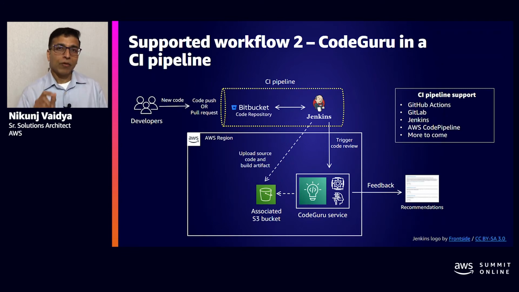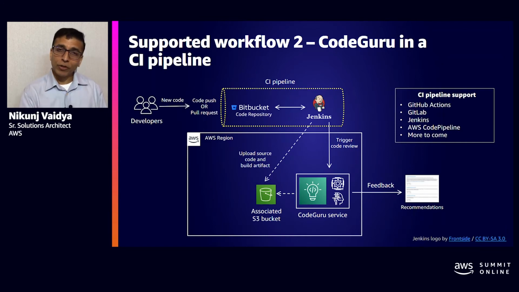But in this case, what is happening is CodeGuru is one of the actions in the CI pipeline. So when your CI pipeline is kicked off, either due to a pull request or a code push, your CI pipeline will pull the code from your code repository. Now you may have noticed we have not associated the repository with the CodeGuru service in this case. We don't need to. And that is one of the benefits of embedding it natively into the CI pipeline.